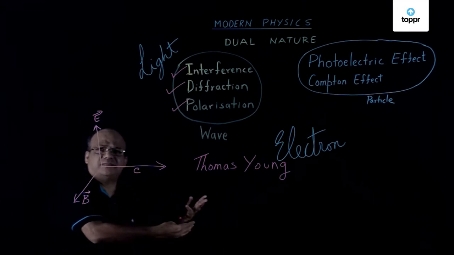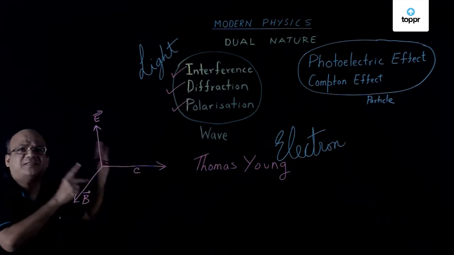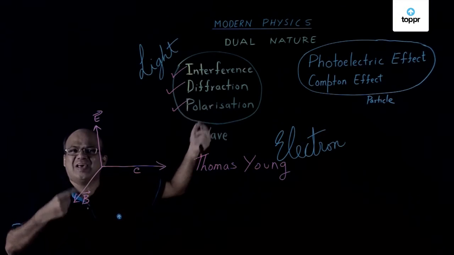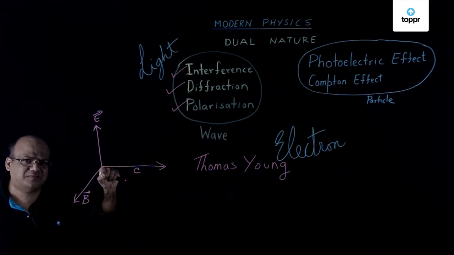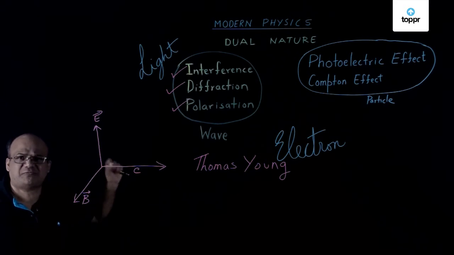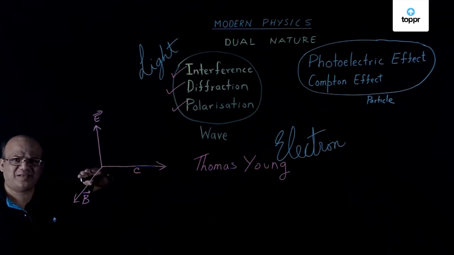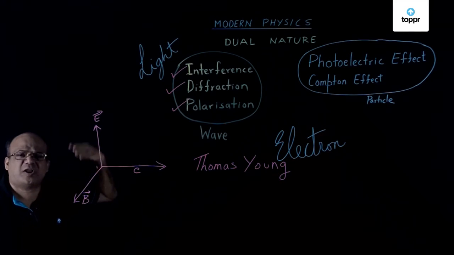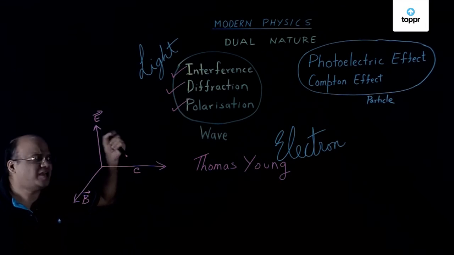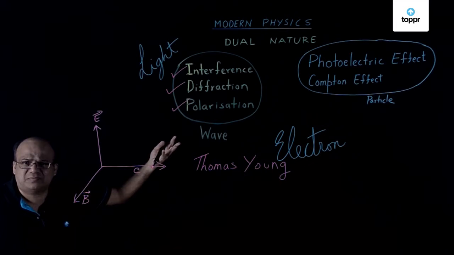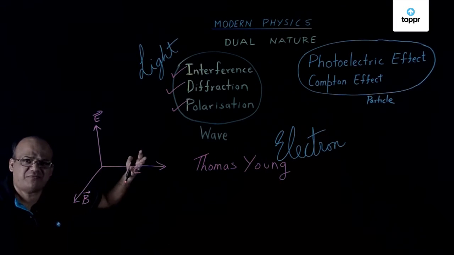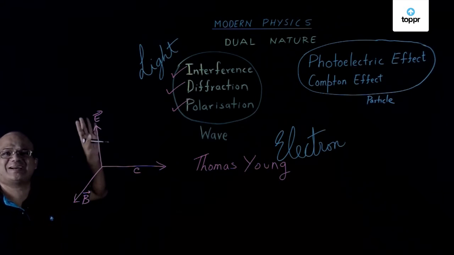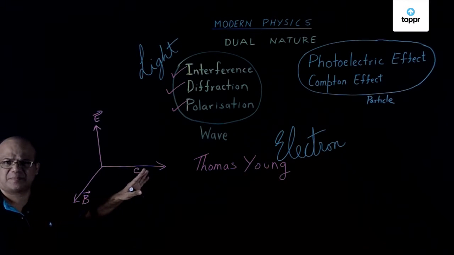The first person who tried to understand the nature of light was the great Newton. He thought light is a particle and he gave the corpuscular theory of light. At the same time as Newton, there's one more scientist called Huygens. He thought that light is a wave. In fact, he thought light to be a longitudinal wave, but that is wrong. But he was the first person who thought that light is a wave.